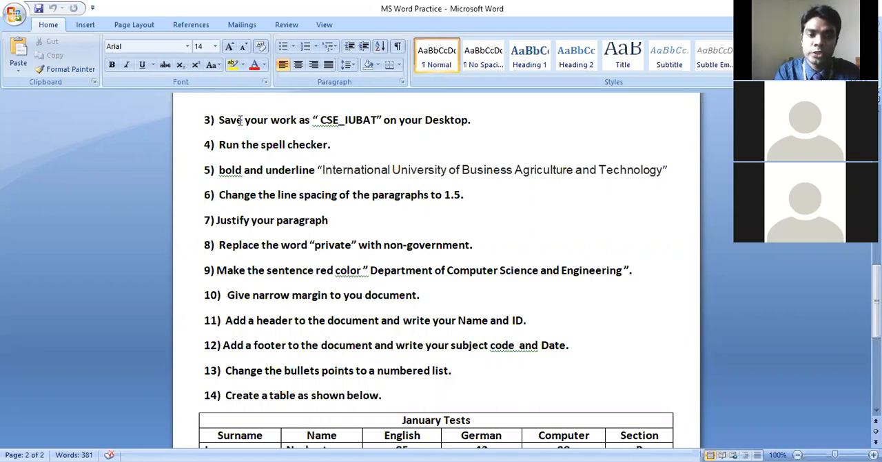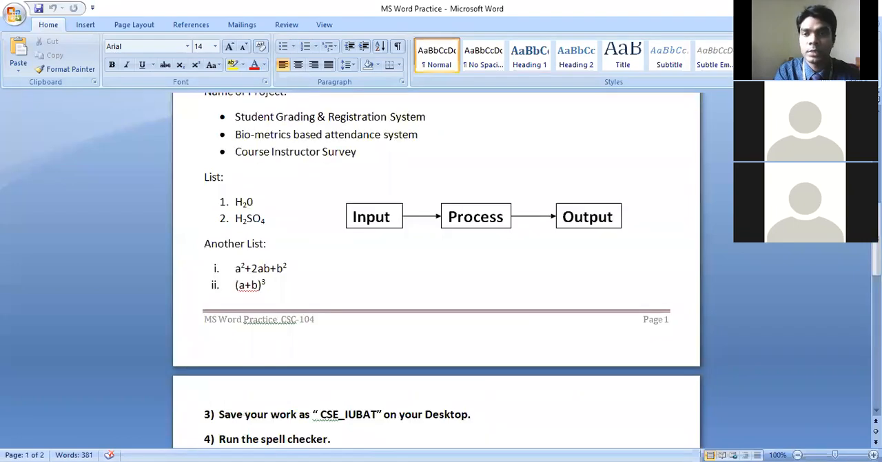Change the bullet points to a number list. So here you can see we have some bullet points. You have to change them. You have to use a number list here, like 1, 2, 3, 4, 5 like that.